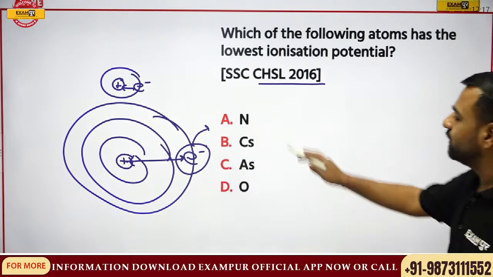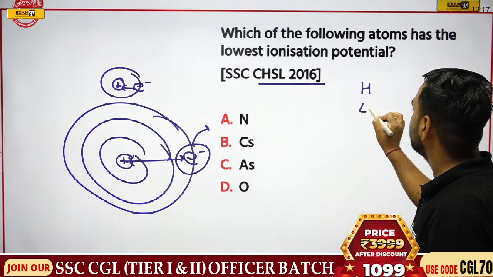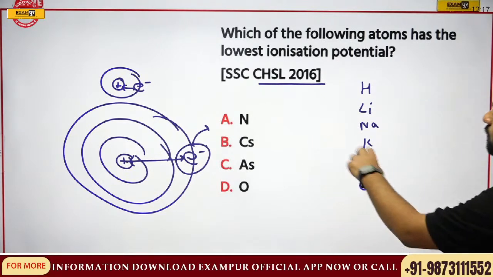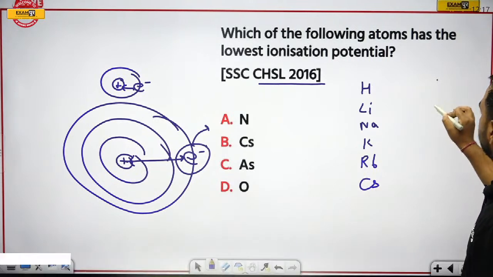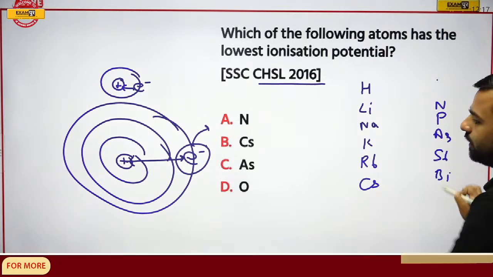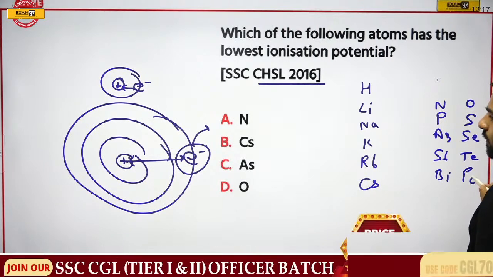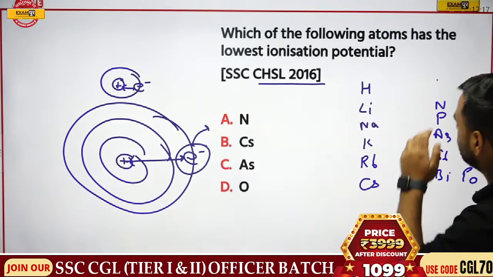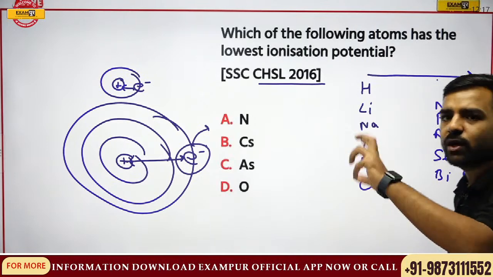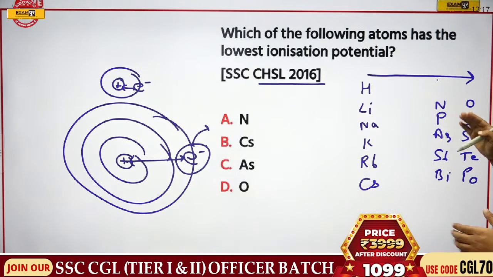So let's try to understand with these options. When I go with the first group, then we have oxygen. What's left? Nitrogen, that's left. So let's try to understand. We know that when we are going from left to right, they actually require electrons, and these are non-metals.